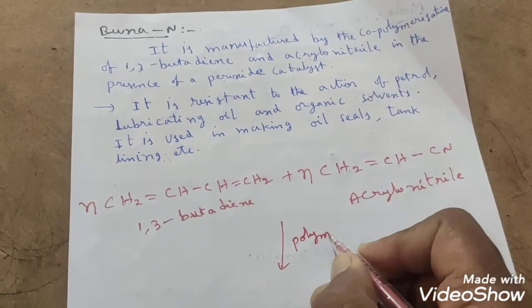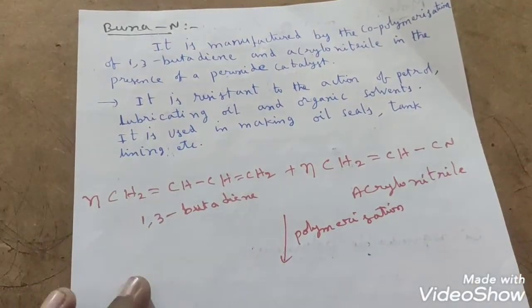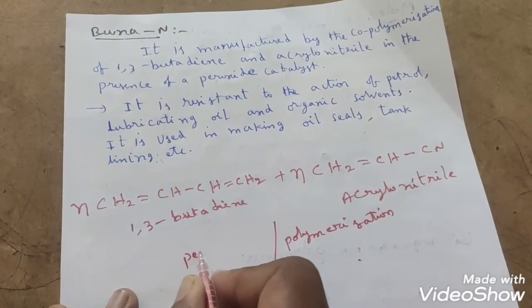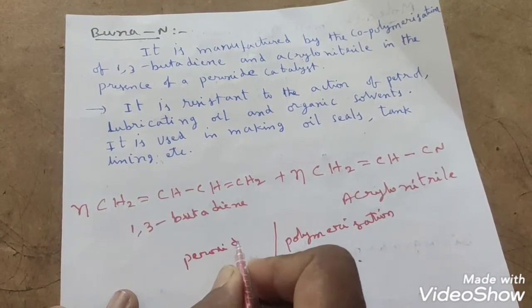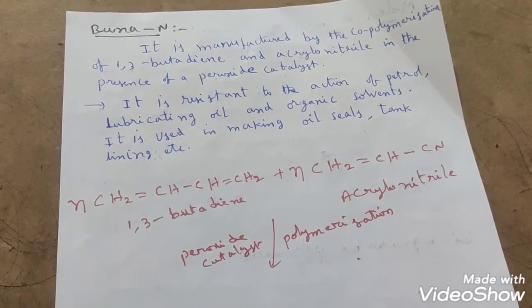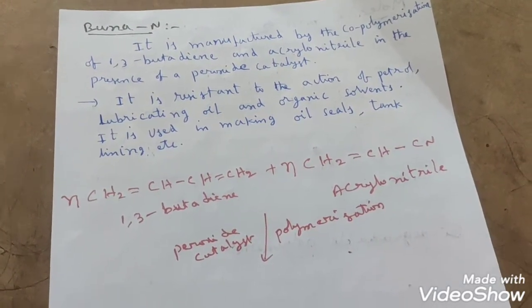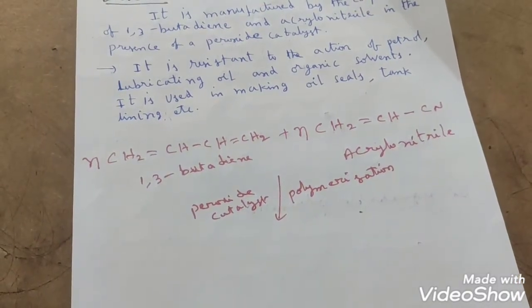On polymerization, in the presence of peroxide catalyst, what will happen here? It will give Buna N. What is the structure of Buna N?